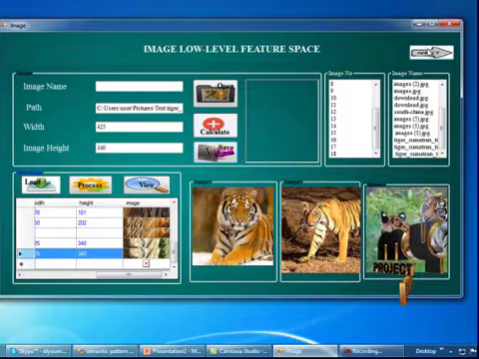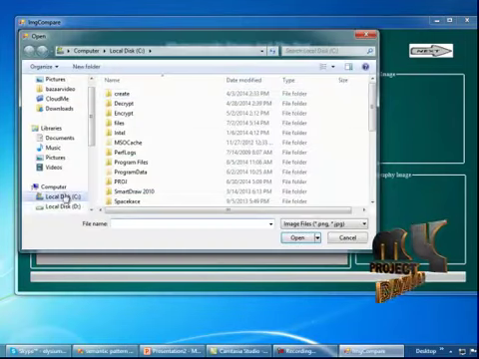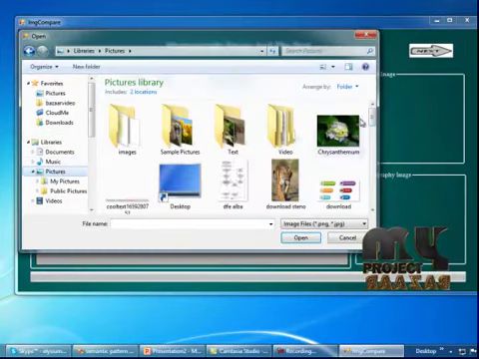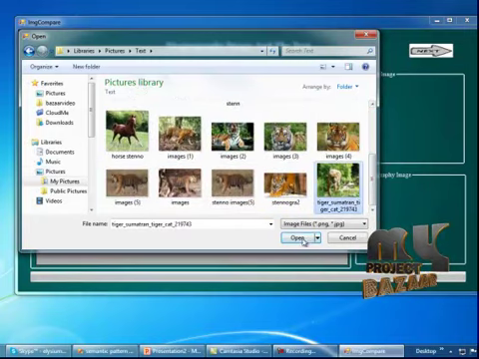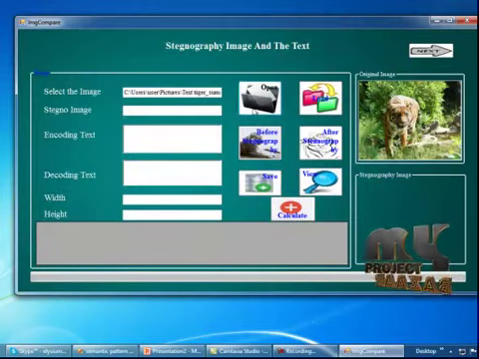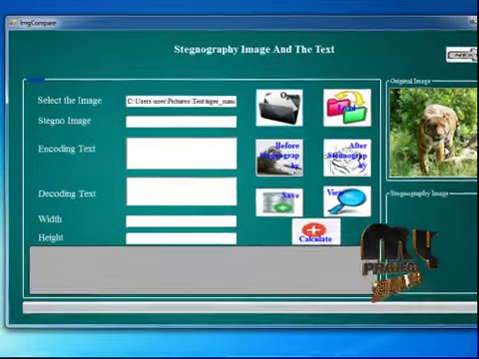So, click on the next button. It will move to the next page, that is the steganography image and the text. Here I am going to select one of the images. So, open. I selected the tiger chameleon image. Open and selected this image. It will be displayed in the image box. So, the original image will be displayed here.